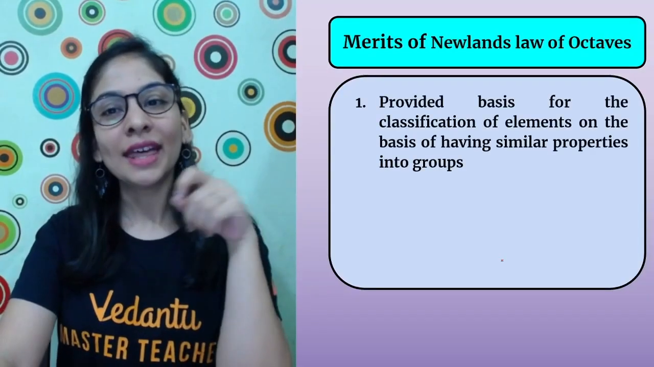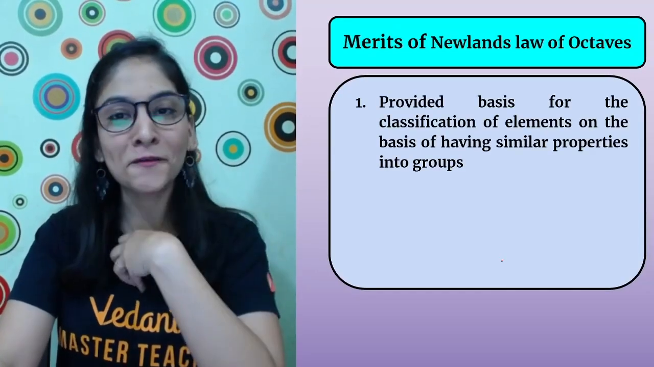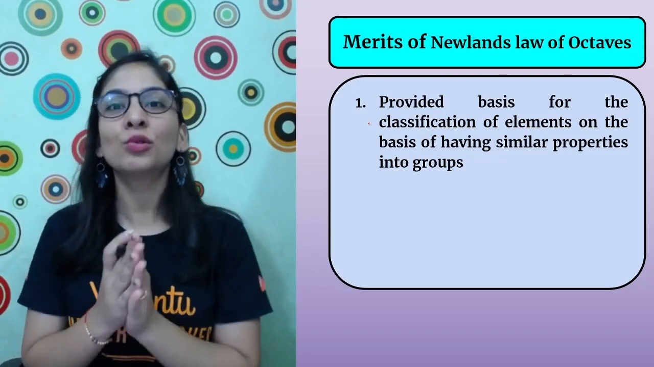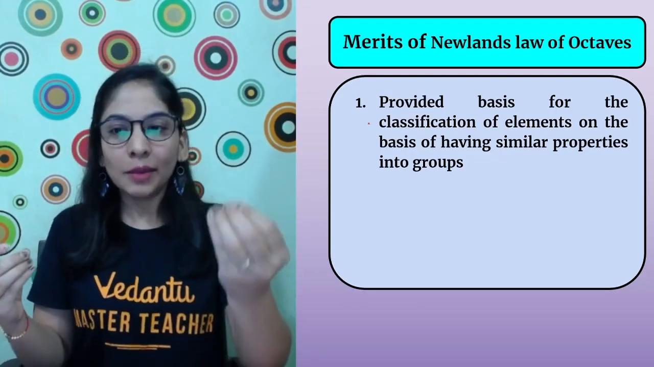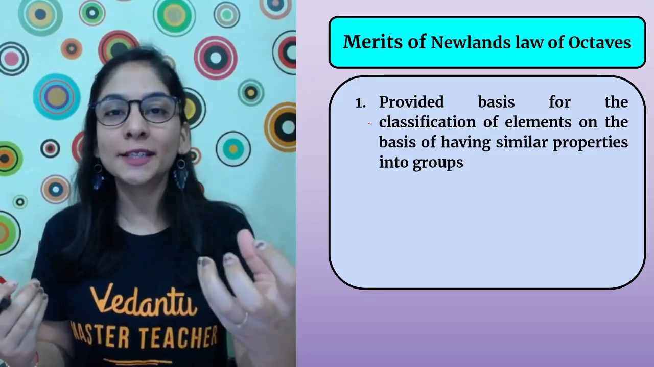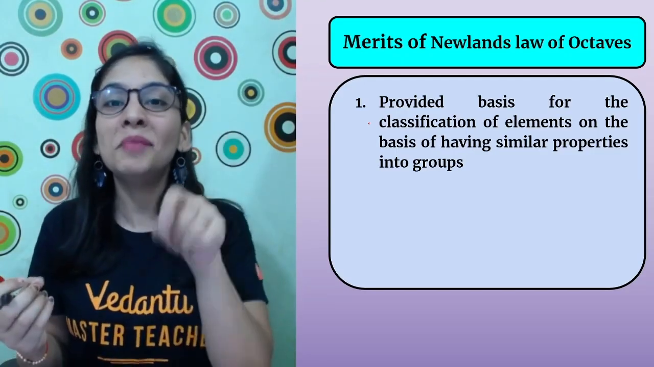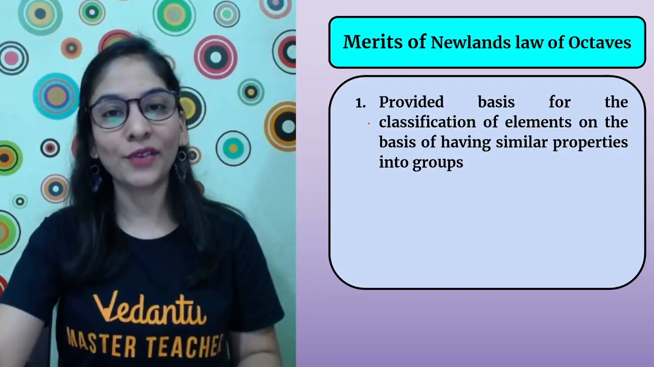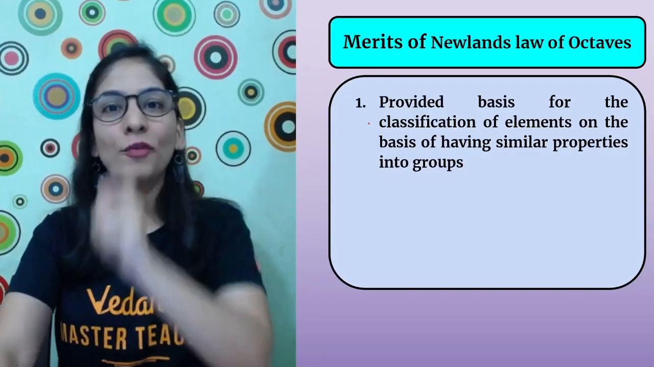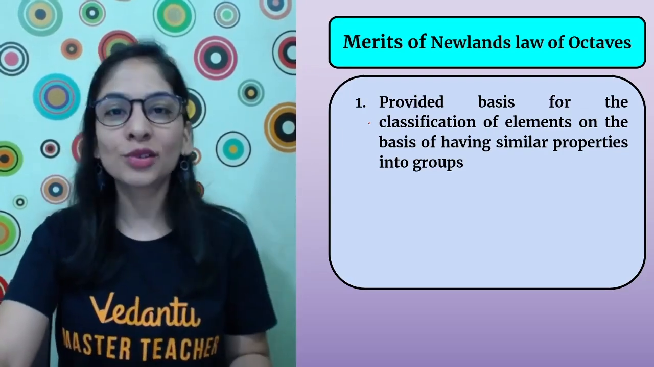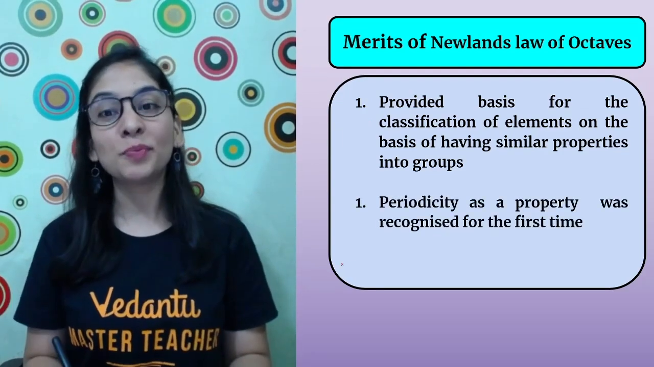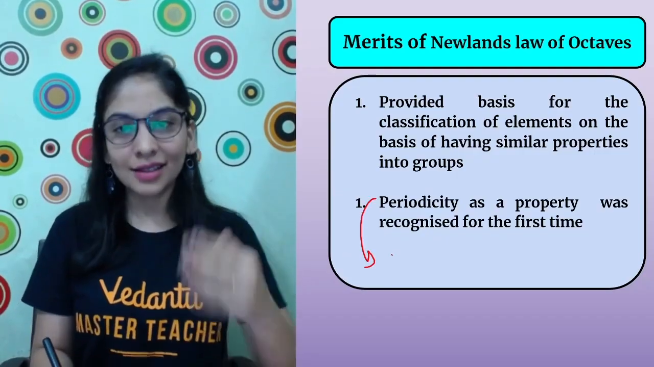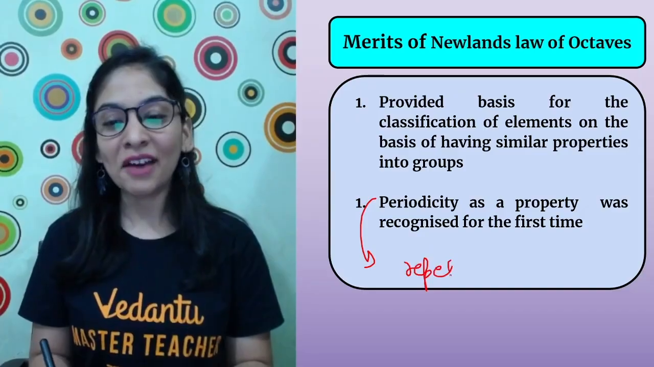And as I told you, he failed, but let's first appreciate the merits of his table. He is the very first scientist who told us how similar elements, similar in the sense of their properties, can be arranged together. He is the one who gave a very good picture in terms of classification of elements, on the basis of a particular group, by introducing this concept of group. Apart from that, periodicity as a property was recognized for the first time. What's periodicity, students? Repetition, okay? It's like I have repetition.